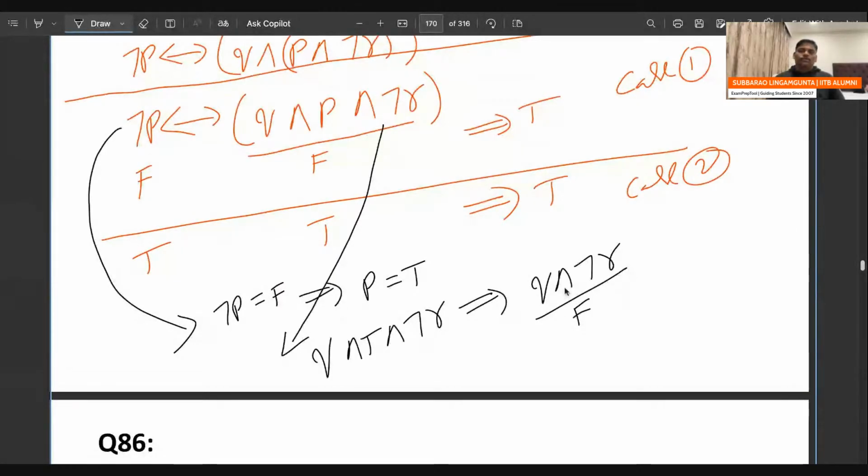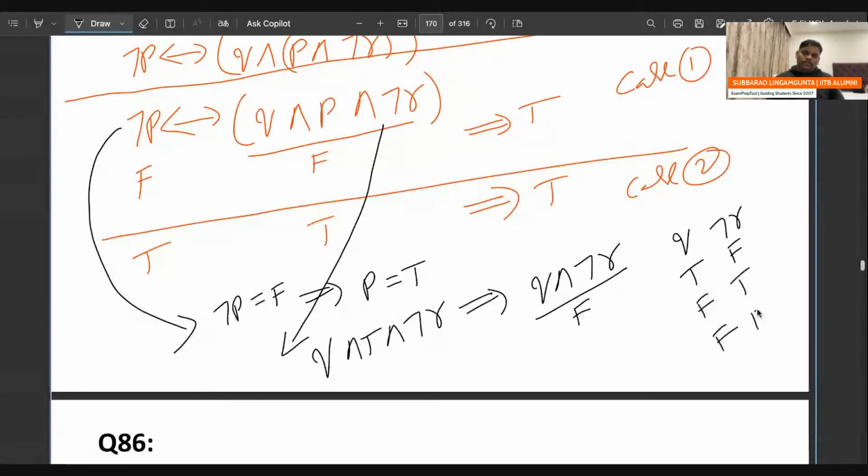How many possibilities are there? Check, it is the AND operator. Be careful. With the AND operator, if any one is false, the result is false. If both are false, then also false. Can you find the possibilities for Q and negation R? One possibility is true, false. Another possibility is false, true. Another one is false, false.